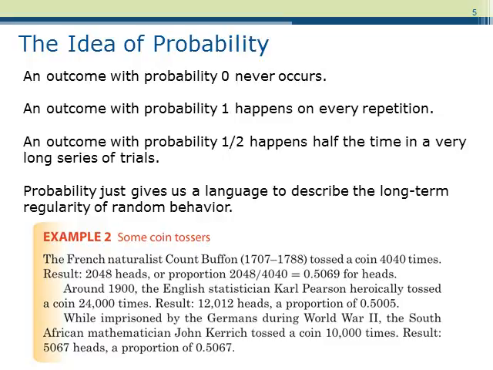As an example, let's refer to the coin tossing experiment. The probability of heads is 1/2. So the proportion of heads we observe should be close to this value in a long sequence of trials. For instance, Count Buffon performed this experiment in the 1700s. He flipped a coin 4,040 times, resulting in 2,048 heads, which gave a proportion of 0.5069. In 1900, Karl Pearson performed the same experiment, this time performing 24,000 tosses, which yielded 12,012 heads and a proportion of 0.5005.